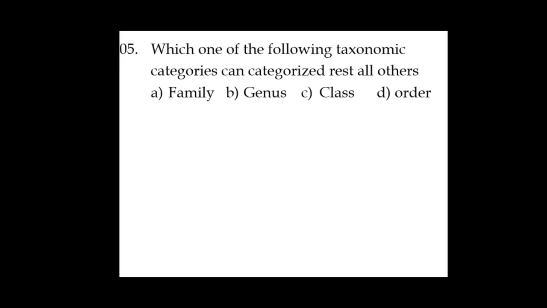Which one of the following taxonomic categories can categorize all the others? In the taxonomic categories, we know the basic unit of classification is species, above which genus will come, over the genus, family, after that order, class, phylum or division, kingdom. That means class includes all these. So the right option is option C, class.